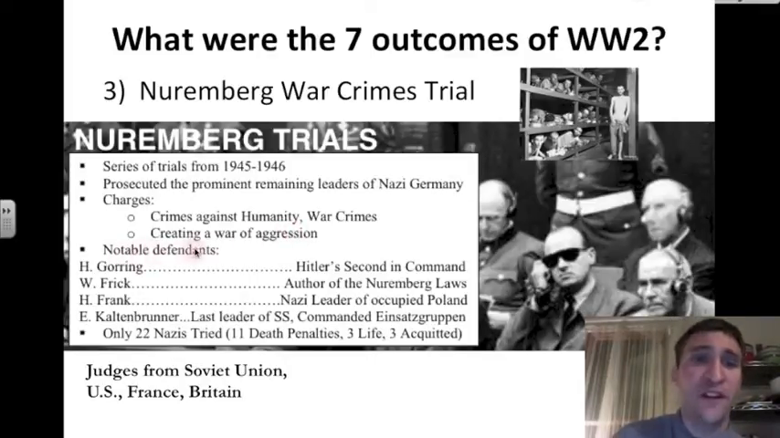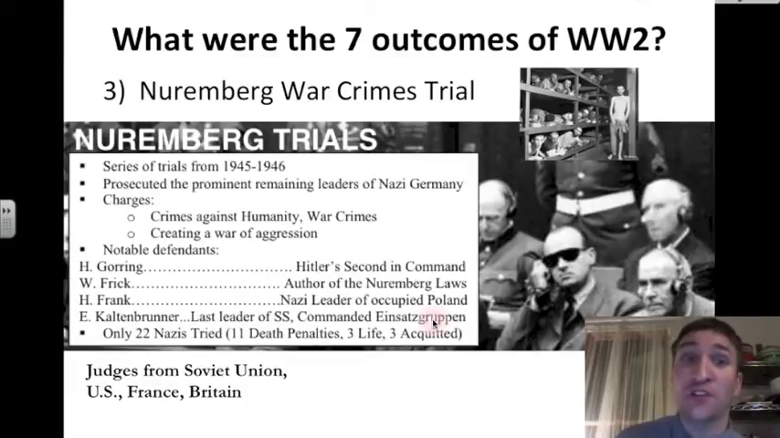Some of the notable defendants, Mr. Goering, he was Hitler's second in command. Mr. Frick, he was the author of the Nuremberg laws, which basically said we must prejudice the Jews. Mr. Frank, he was the Nazi leader of occupied Poland. And Mr. Kaltenbrunner, he was the last leader of the SS, which was the Nazi police who rounded up Jews and other minorities. He also commanded the Einsatzgruppen, who executed Jews and other minorities.